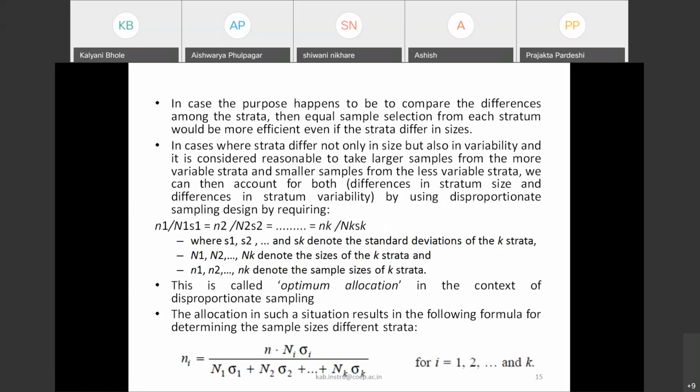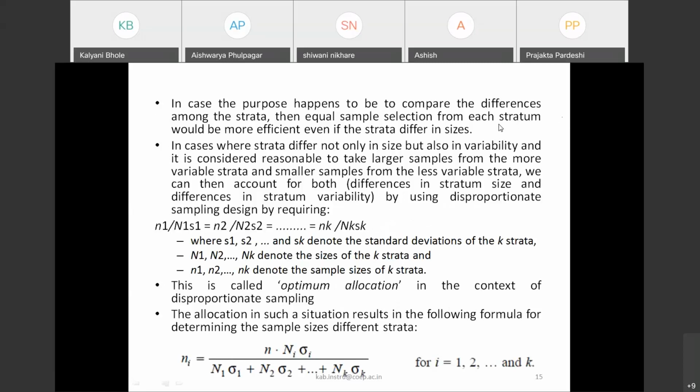Now, in case the purpose is to compare the differences among the strata, then equal sample selection from each stratum would be more efficient even if the strata differ in size.